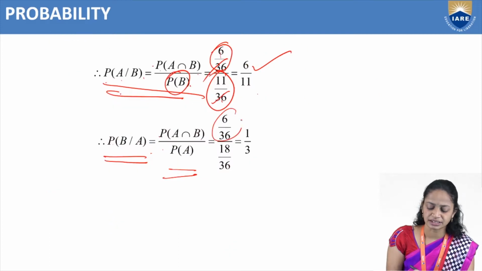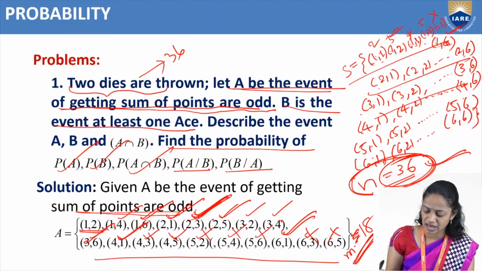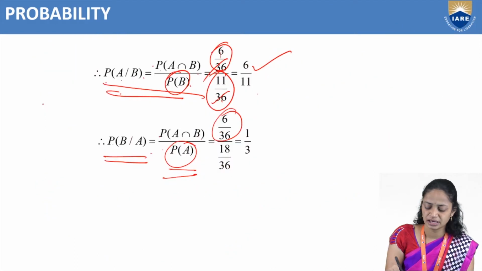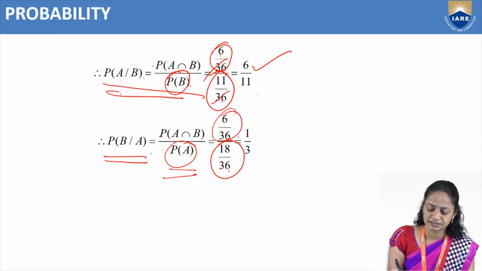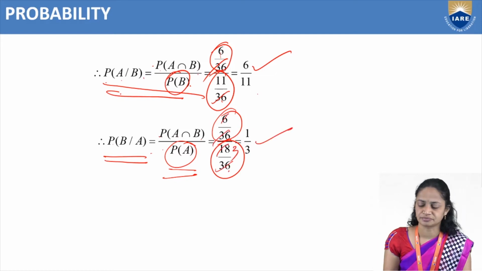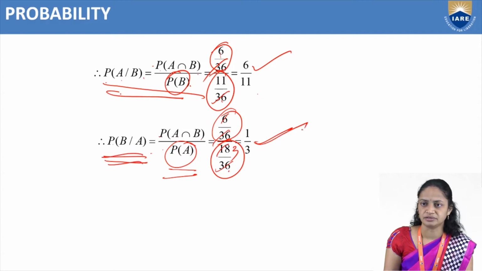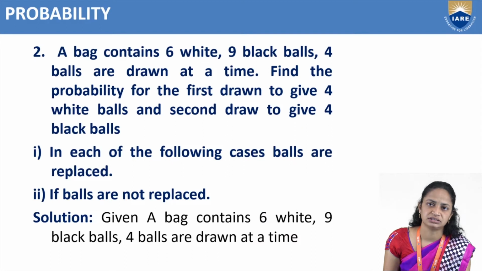And P of A we have also calculated, that is 18 by 36. Substitute all those values here and simplify, you will get 1 by 3. The answer is 1 by 3. Probability of B given A equals 1 by 3. Next question.